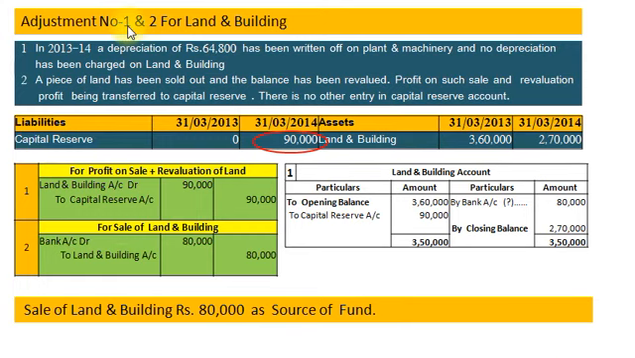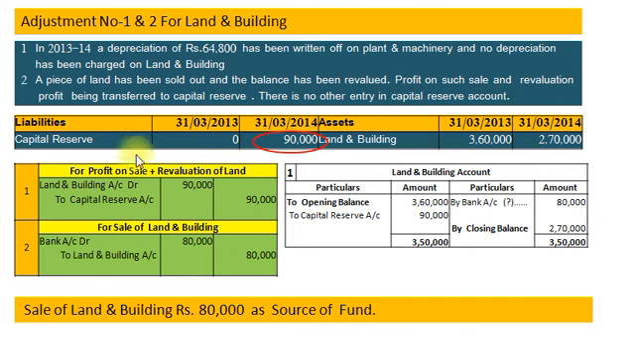Now we will solve adjustment number 1 and 2 for land and building. Adjustment number 1, there is no depreciation charge on land and building, so no entry will be passed. Adjustment number 2, a piece of land has been sold out and the balance has been revalued. Profit on such sale and revaluation profit being transferred to capital reserve. There is no other entry in capital reserve.